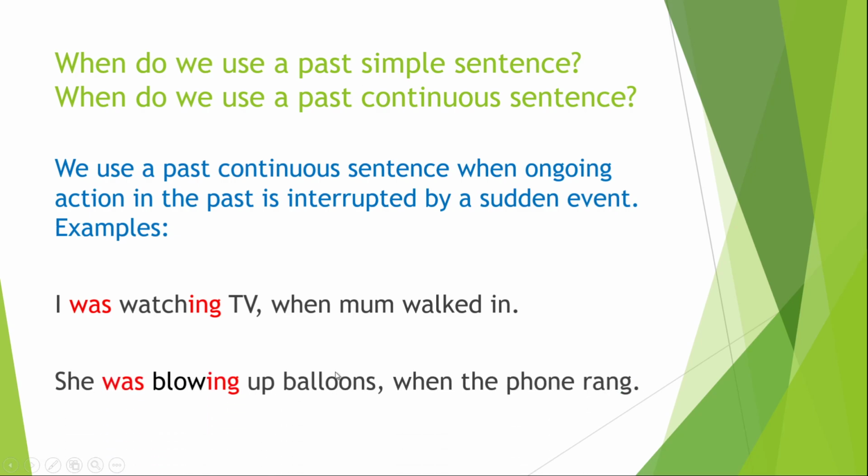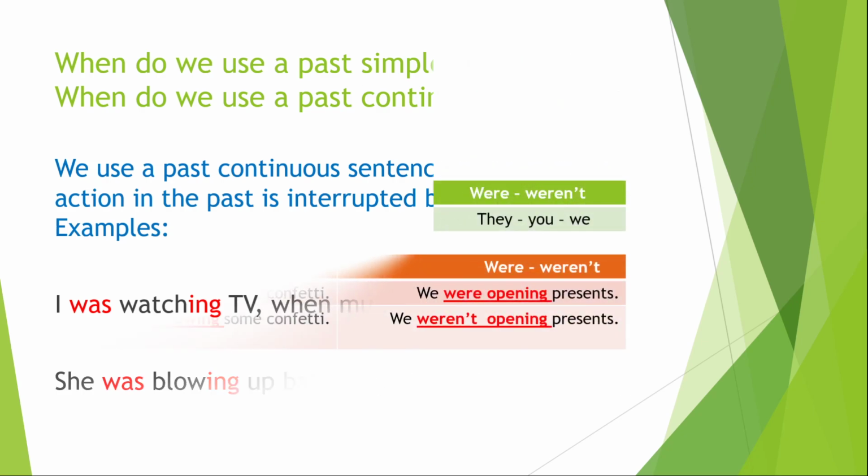Another sentence: she was blowing up balloons when the phone rang. So, while she was blowing up balloons, at the time she was blowing up balloons, the phone rang. An action happened while she was doing something. So this is when to use past continuous, all right?